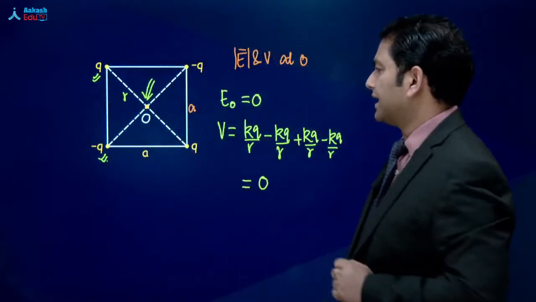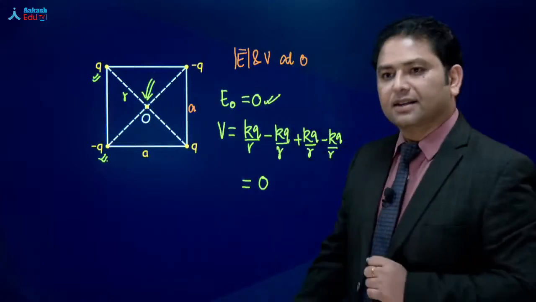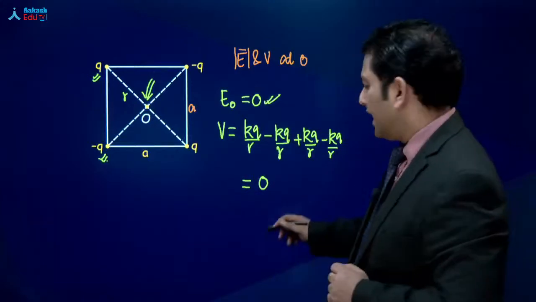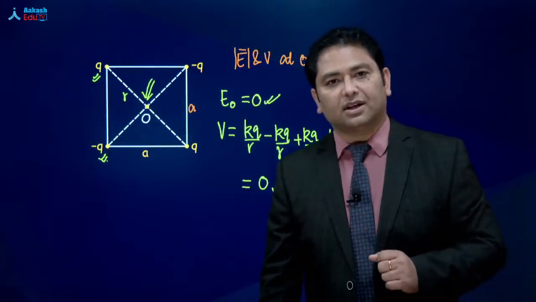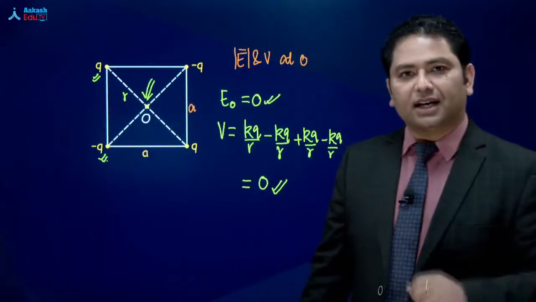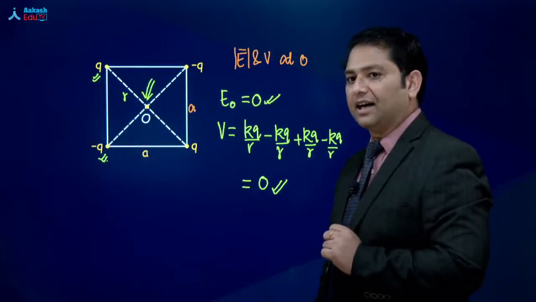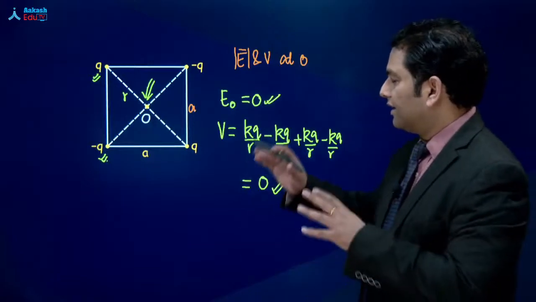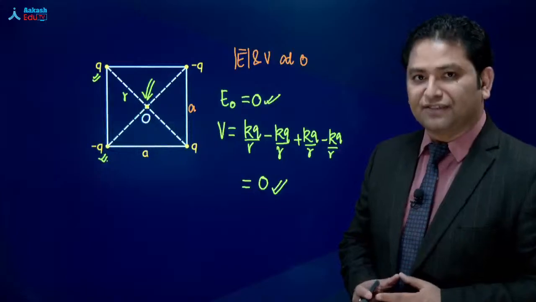यहाँ पर अगर हम understand करें, the value of electric field is 0. The value of potential, that is also equals to 0. So electric field 0 है, potential 0 है. Now what you can understand is that, आप ऐसे देख सकते हैं कि दोनों 0 है, but the reason behind that is different.